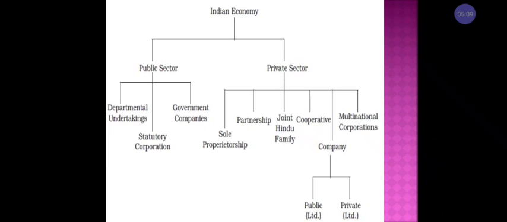One is departmental undertakings, second is statutory corporation, and third is government companies. Mainly these three forms of business organization we can see in the public sector. Coming to the private sector, that is sole proprietorship, partnership, joint Hindu family business, cooperative society, multinational company.